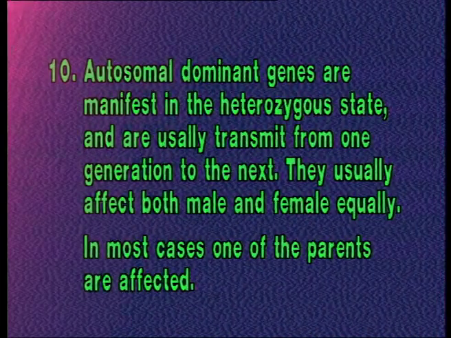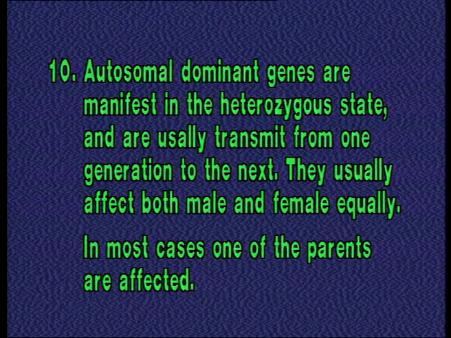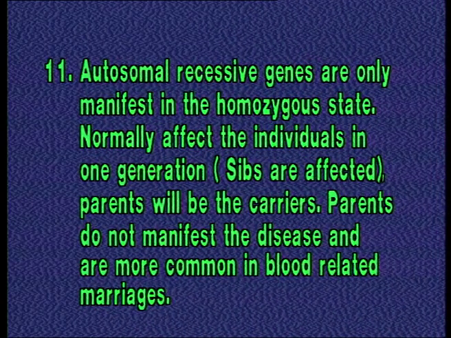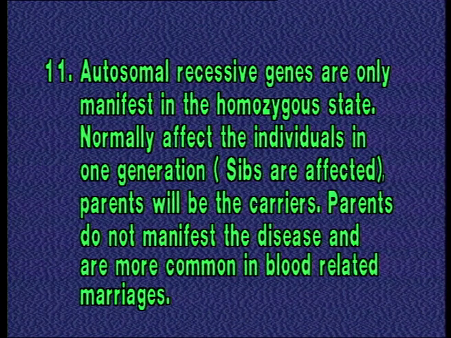Number 10. Autosomal dominant genes are manifest in the heterozygous state and are usually transmitted from one generation to the next generation. They usually affect both males and females equally. In most cases, one of the parents is affected. Number 11. Autosomal recessive genes are only manifest in the homozygous state. Normally, sibs are affected. Parents will be the carriers. Parents do not manifest the disease, and it is more common in blood-related marriages.